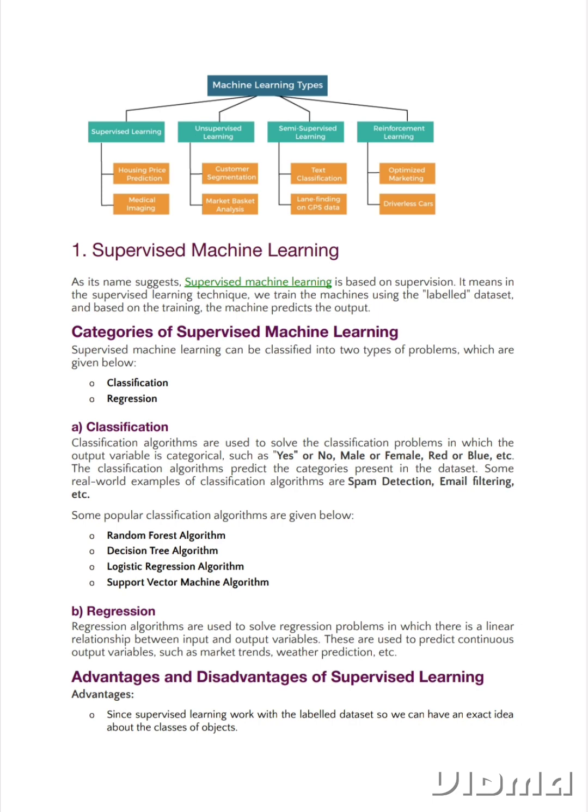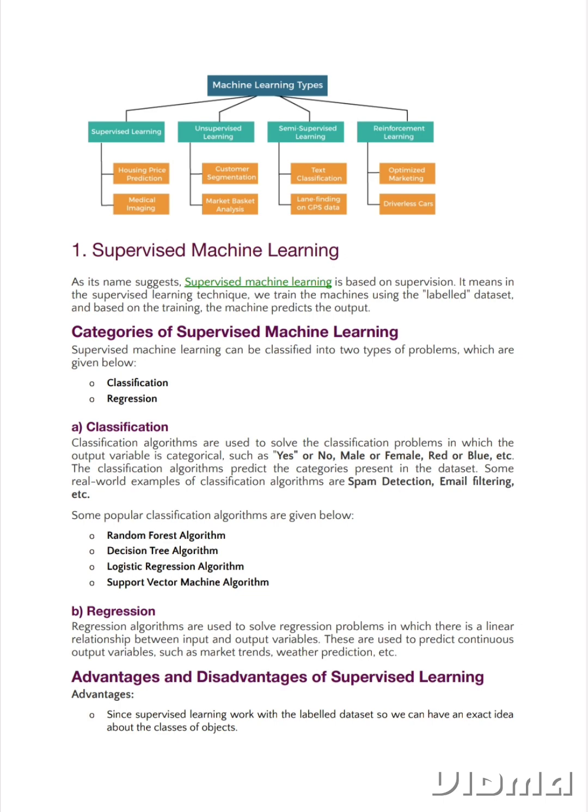1. Supervised machine learning. As its name suggests, supervised machine learning is based on supervision. It means in the supervised learning technique, we train the machines using the labeled dataset, and based on the training, the machine predicts the output. Categories of supervised machine learning. Supervised machine learning can be classified into 2 types of problems, which are given below. Classification. Regression.